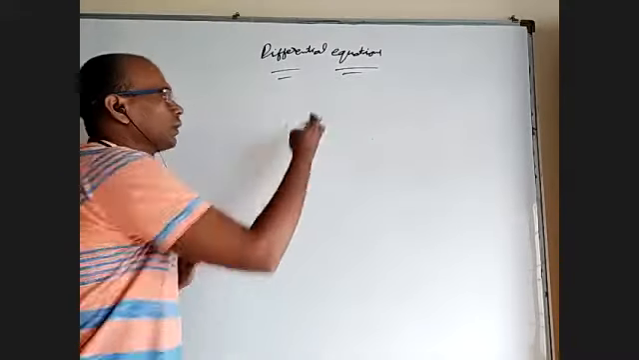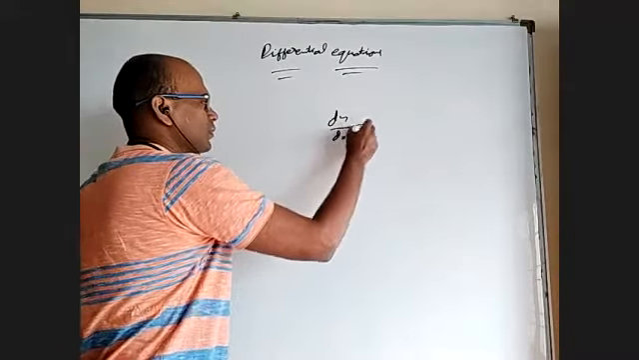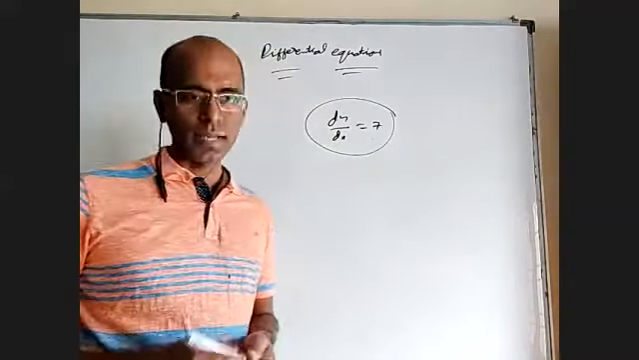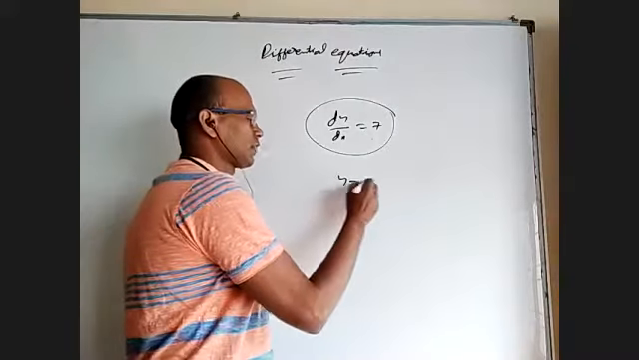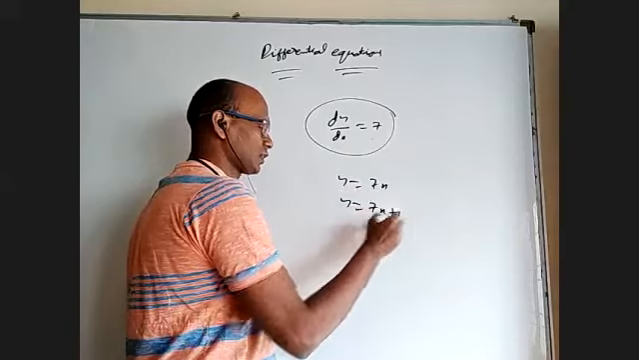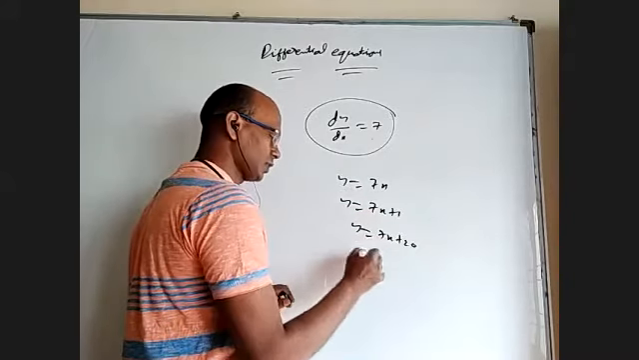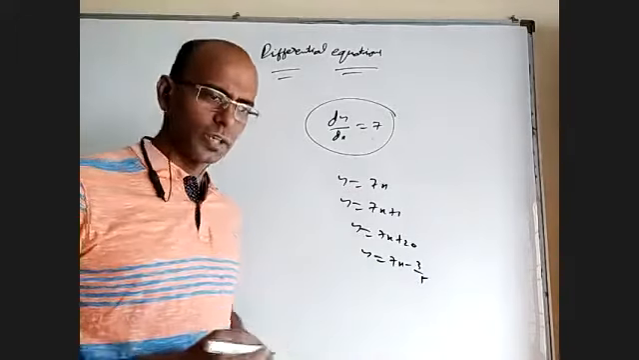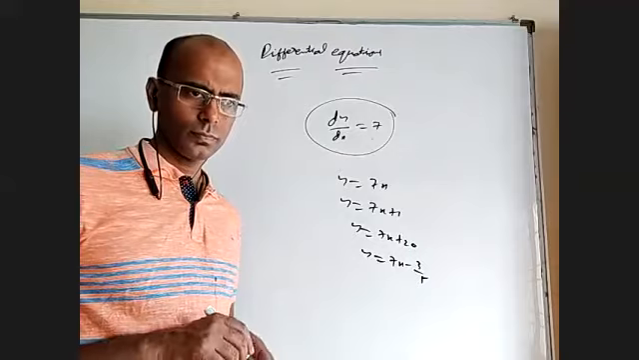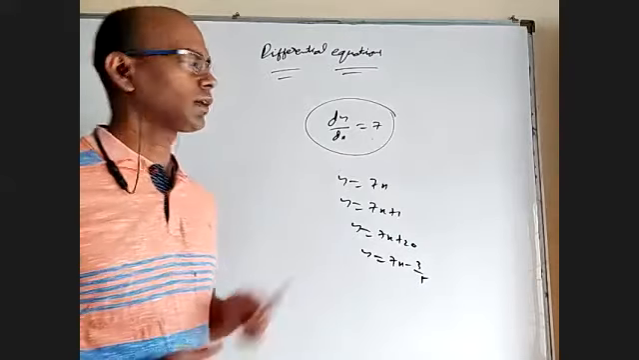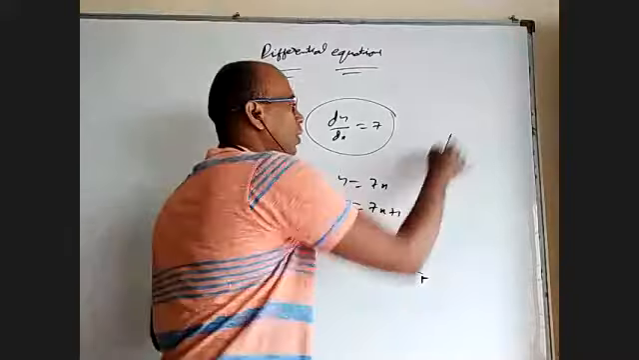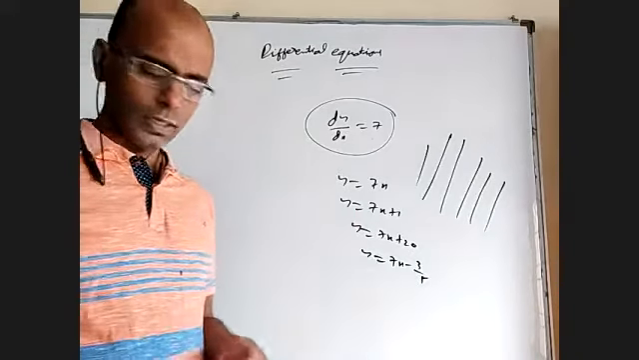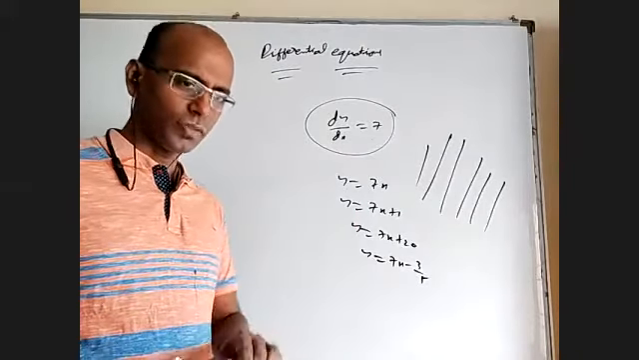For example, you take dy by dx equal to 7. It represents a family of parallel lines whose slope is 7. You take y equal to 7x, y equal to 7x plus 1, y equal to 7x plus 20, y equal to 7x minus 3 by 5. Any constant, it doesn't matter. For all of them, what is dy by dx? 7. So this one equation is representing all lines with slope 7. So in a mathematical way, differential equation represents a family of curves.